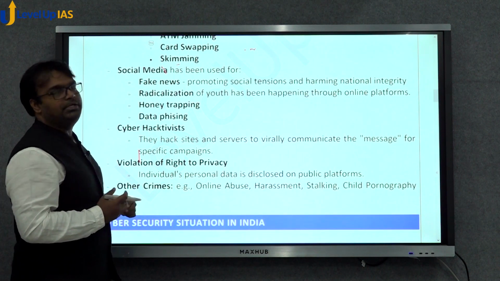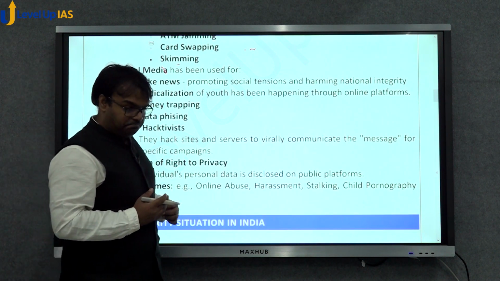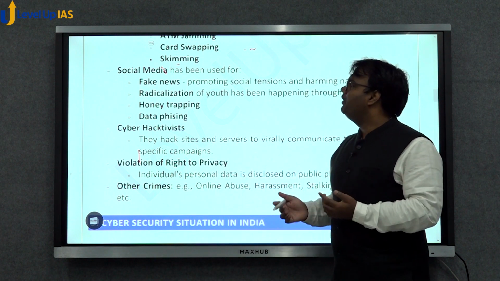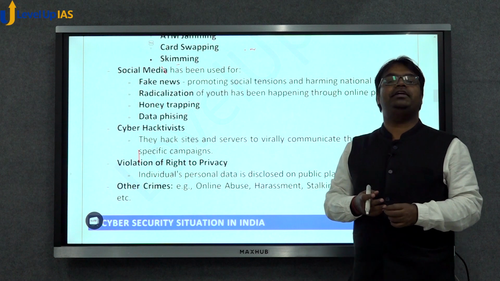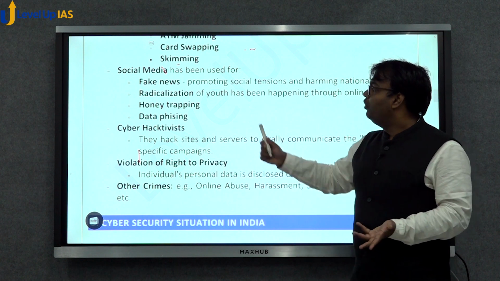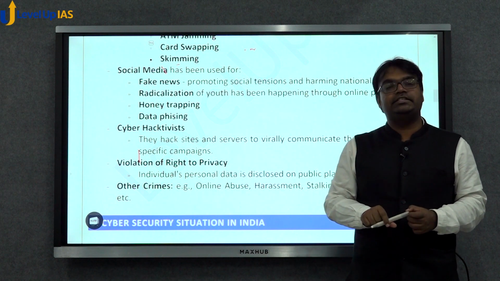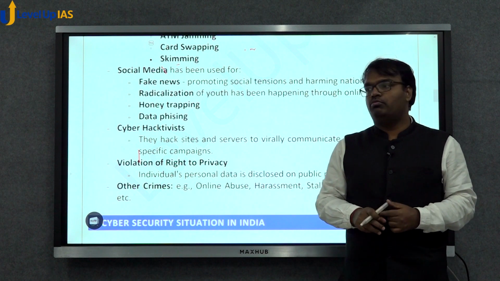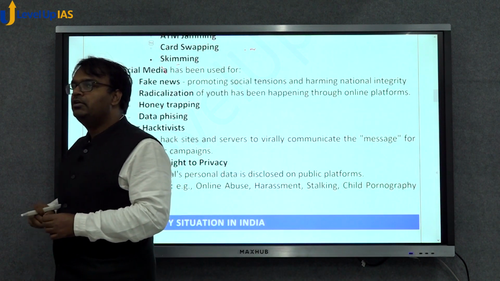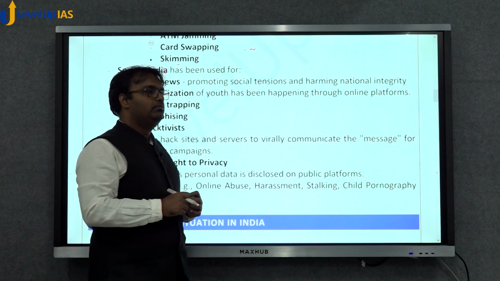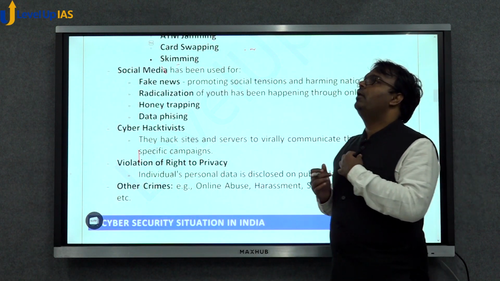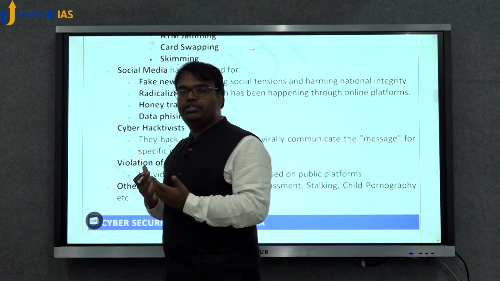Now, cyber crimes can also take place through social media in a very simple way, by spreading fake news. That's also a form of cybercrime taking place through the internet, or by promoting radicalization of youth. Terrorists know that after the Gujarat riots, the XYZ community may be in a tense situation.